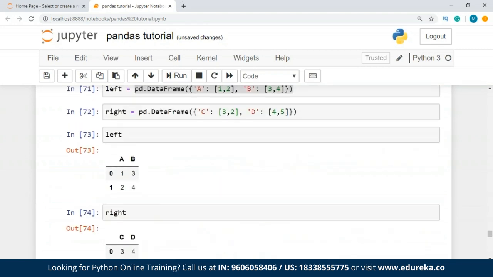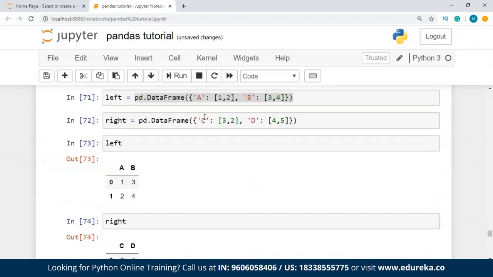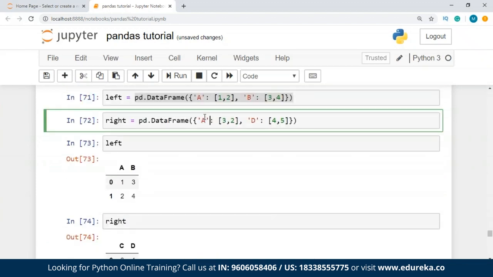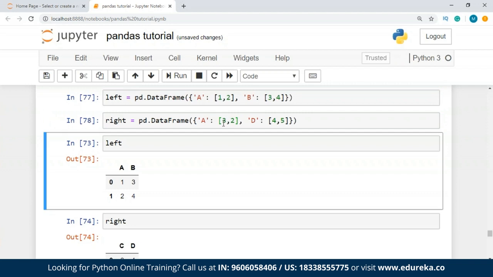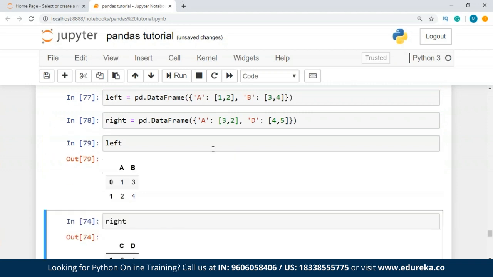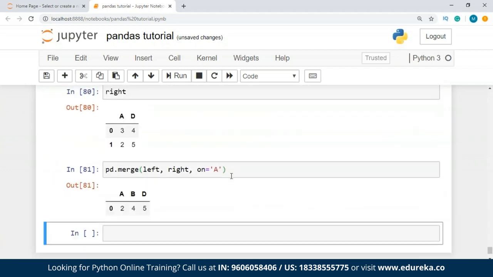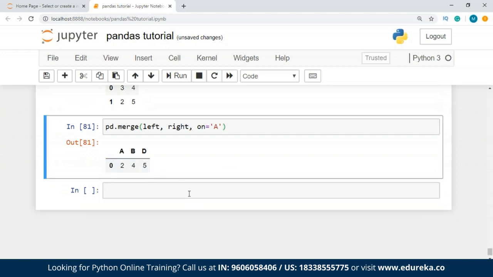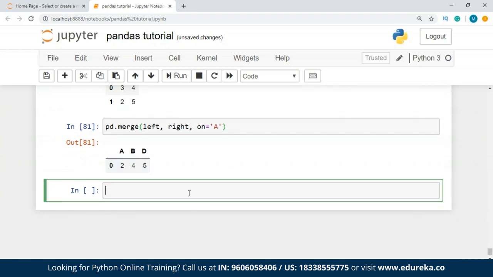We have a key error, which is A. So I'll change it to lowercase a, guys. So we actually joined using the merge function over here. Another example that I can think of is, let's say we have left and right. We can change the values differently, and we can just group them together.